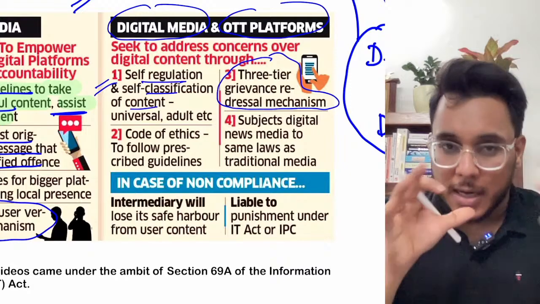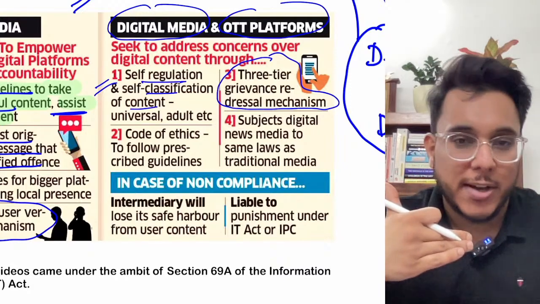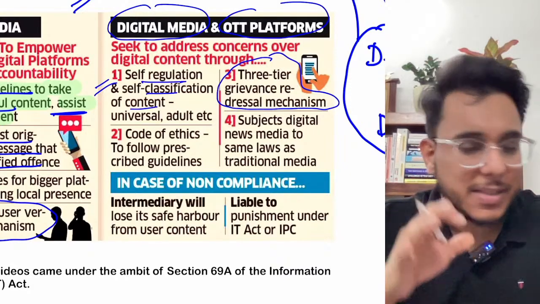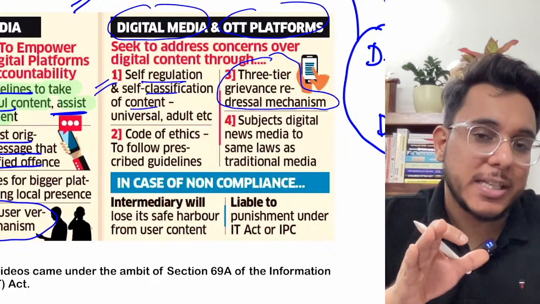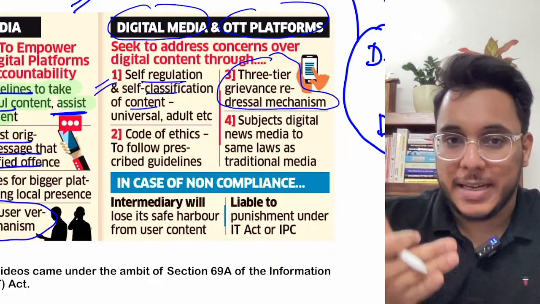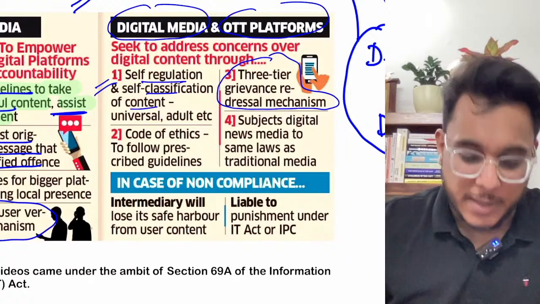Every OTT company needs to have a grievance redressal mechanism. For example, if there is a web series which you think might hurt religious sentiments, you can raise a complaint. So the grievance redressal mechanism needs to be there.